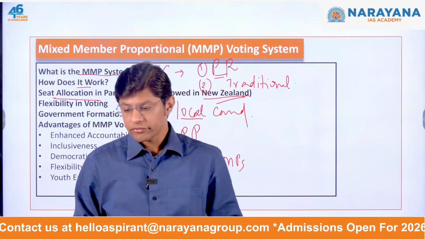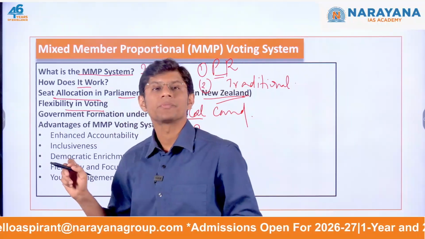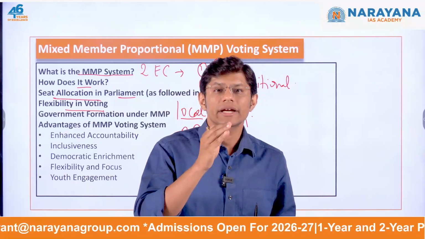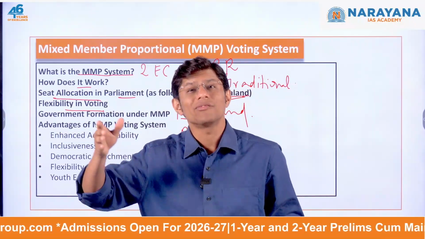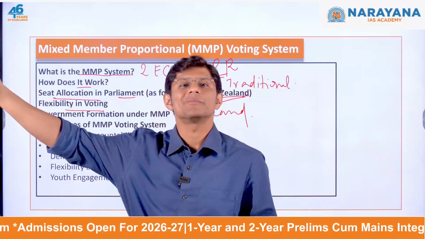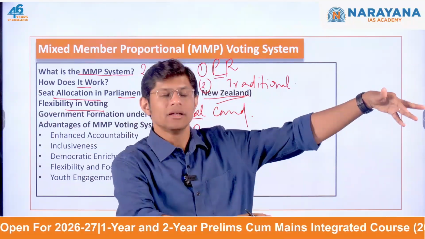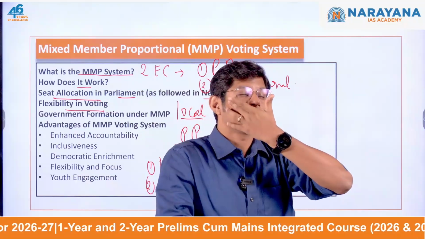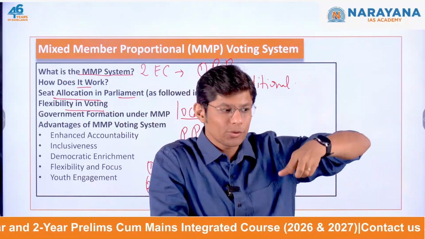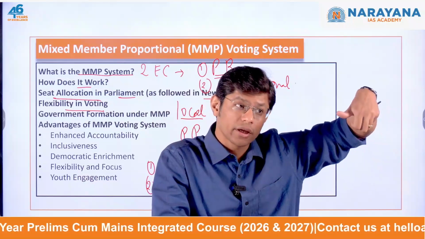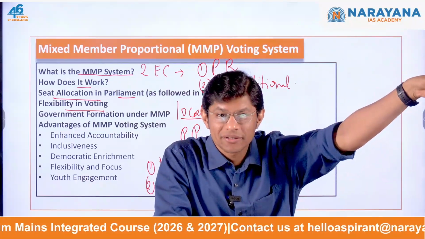Now the advantage of this system is that there is flexibility in voting. It allows voters to select a local MP from one political party while voting for a different political party for national representation. Like it happens in Delhi. Until last year in Delhi, people used to vote for Aam Aadmi Party for the local issues, and in the Lok Sabha elections, they used to vote for the BJP.